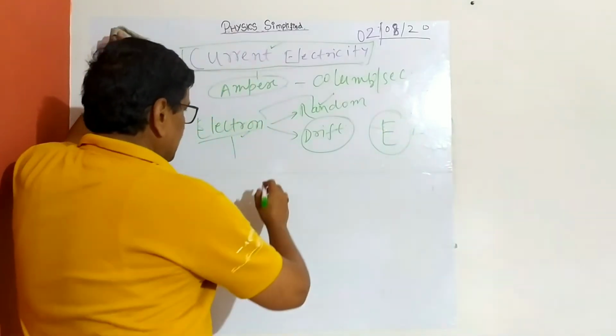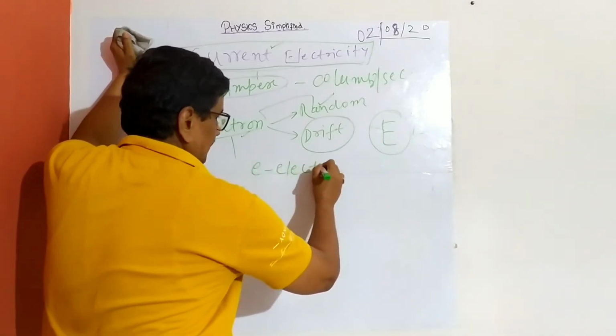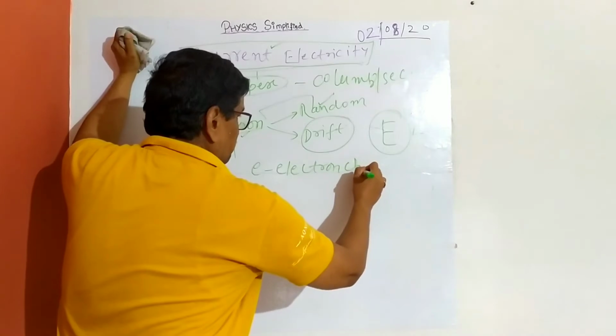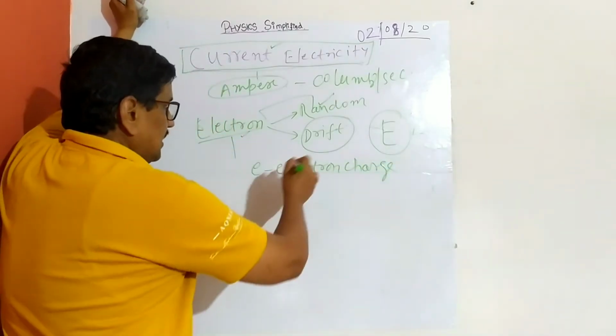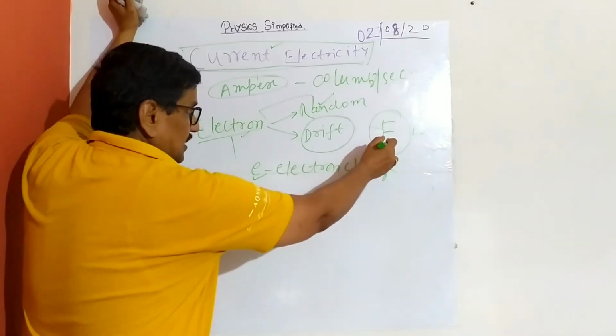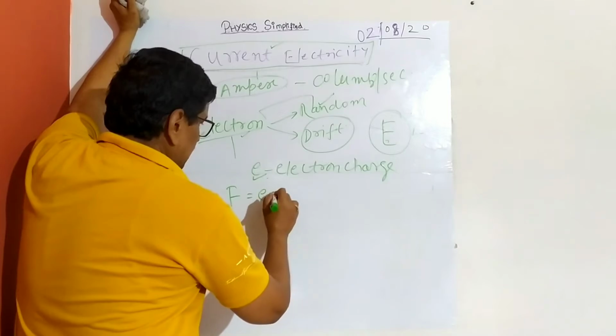So what will happen? A charge of an electron, e is the electron charge. Now you have to go to your electrostatics. What you have read is that a charge placed in an electric field will experience a force which is e times E.